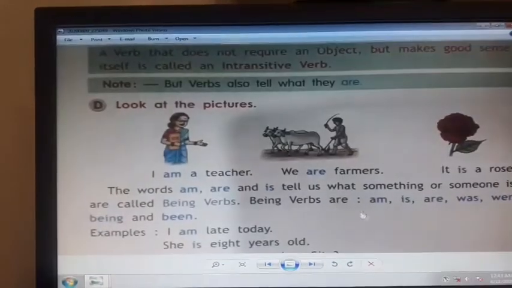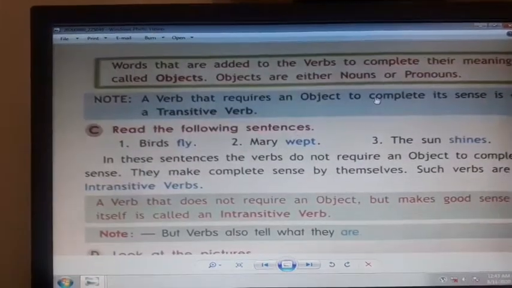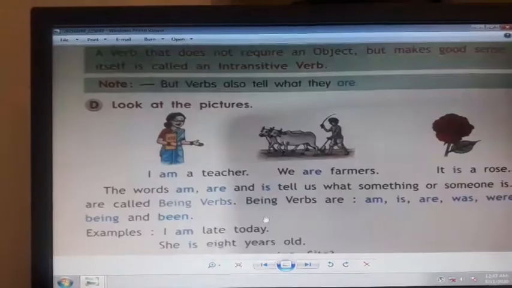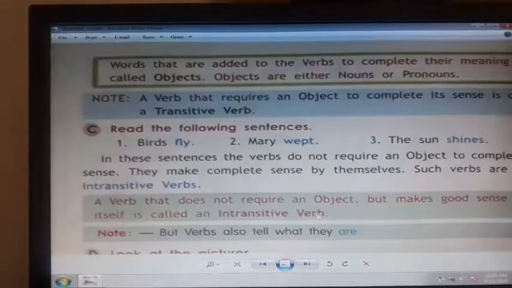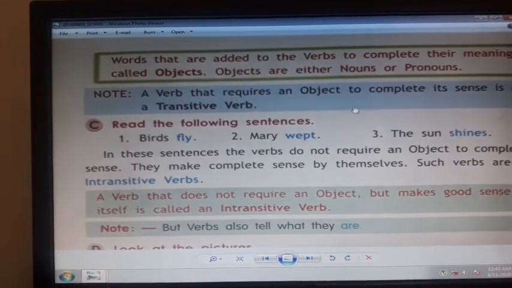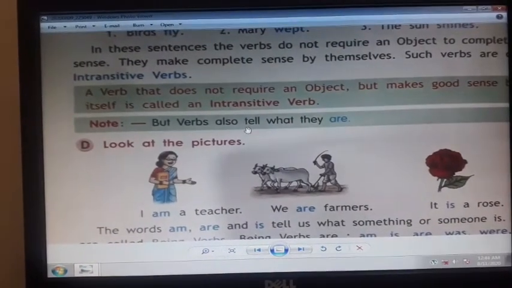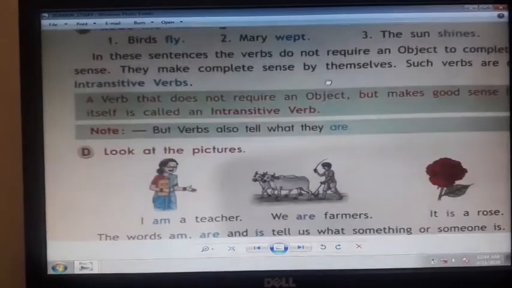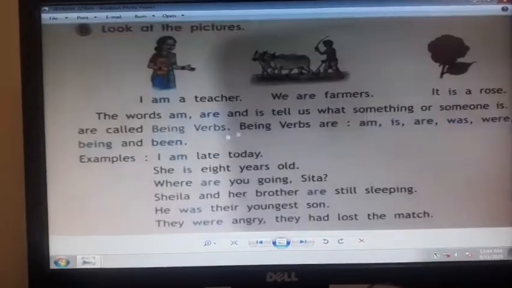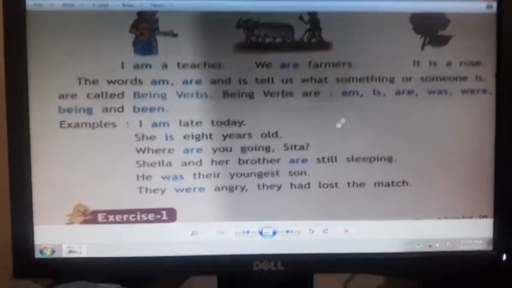So we understand there are three types of verbs. The first one is the transitive verb, the second type is called intransitive verbs, and the third type is being verbs. In the transitive verb, we need an object after the verb, and the object is either a noun or a pronoun. In the intransitive verb, an object is not required, so it is called an intransitive verb. And the third is called being verb. It tells us that something or someone is, for their existence.